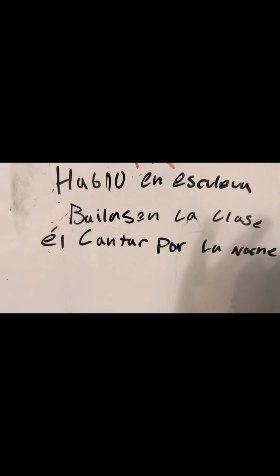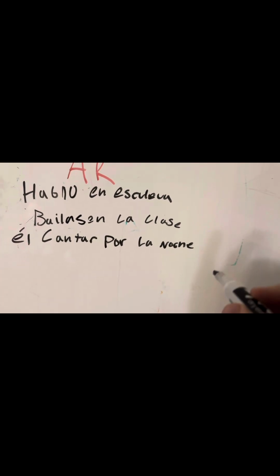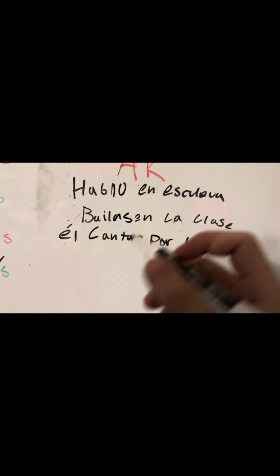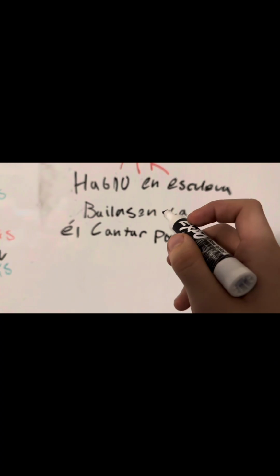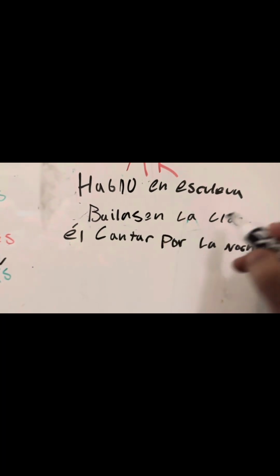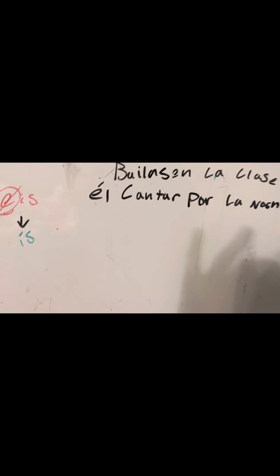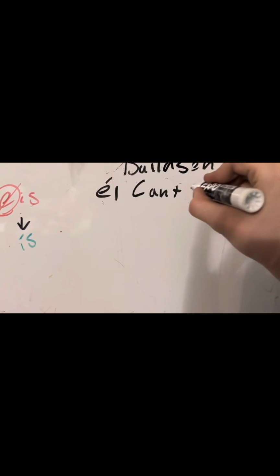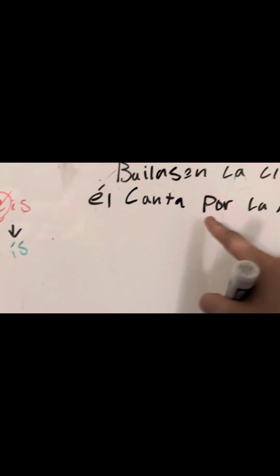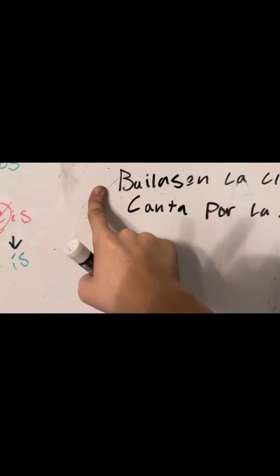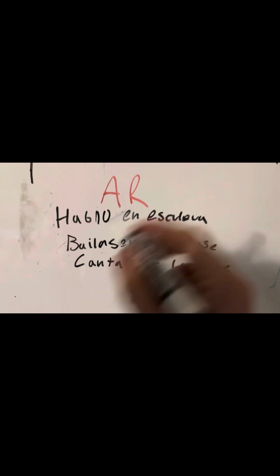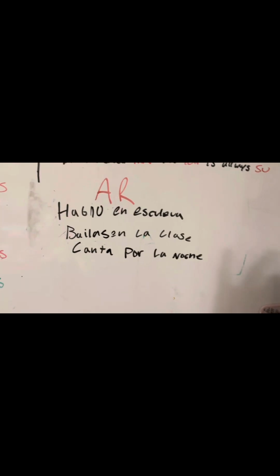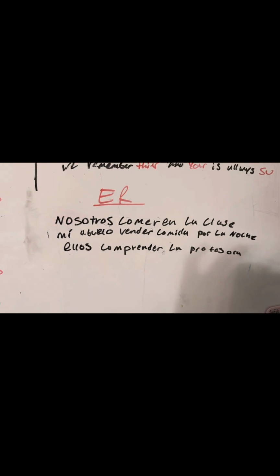Okay. El cantar por la noche. El is he. He sings at night. Sorry, I got lost for a second. So that would be canta por la noche. And we get rid of el. Canta por la noche. Boom. There's AR verbs, summarized as simple. Simple, simple, simple.